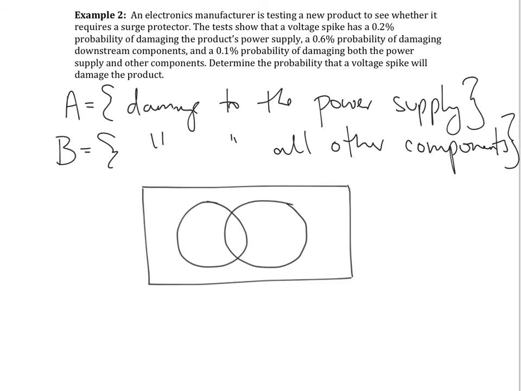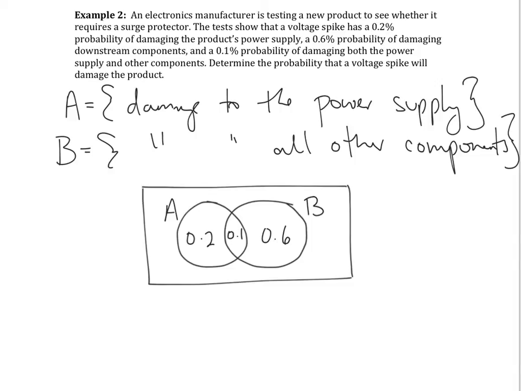Okay, I'm going to draw a Venn diagram to illustrate this. So this is event A, this is event B. I made it overlapping because in the question we have a 0.1% chance of damaging both the power supply and the other components. So that would be this middle section here, the overlap, and that would be 0.1%. And then for probability of A, damaging the power supply, we have a 0.2% chance and 0.6% for all other components.